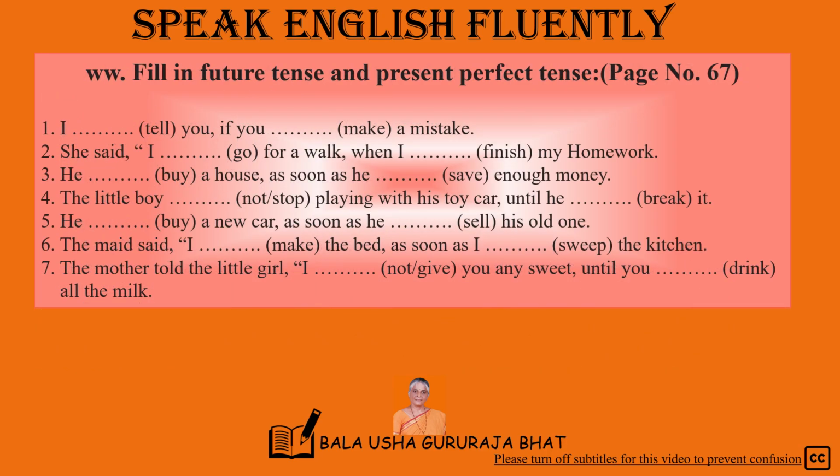Page 67, WW. Fill in future tense and present perfect tense. First one, I will tell you if you have made a mistake. Second one, she said, I will go for a walk when I have finished my homework. Third one, he will buy a house as soon as he has saved enough money.